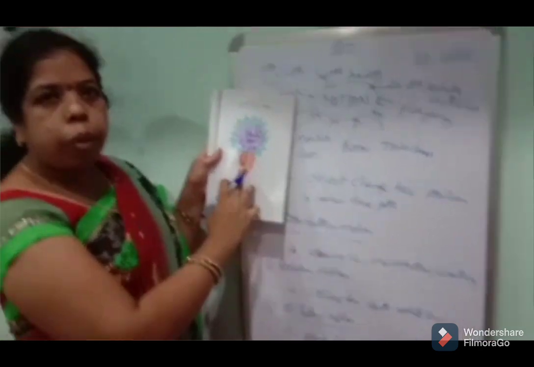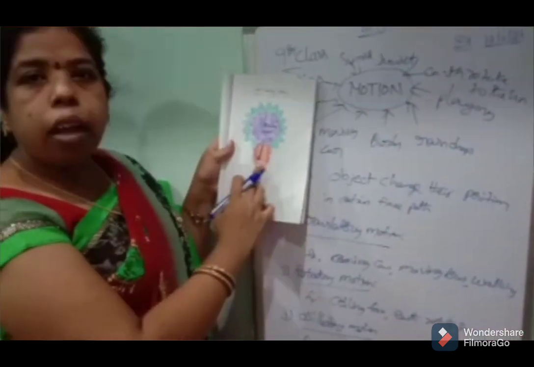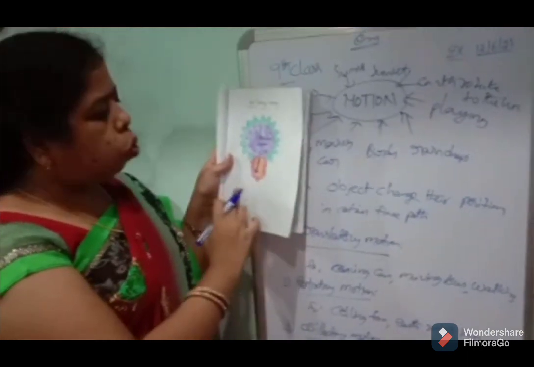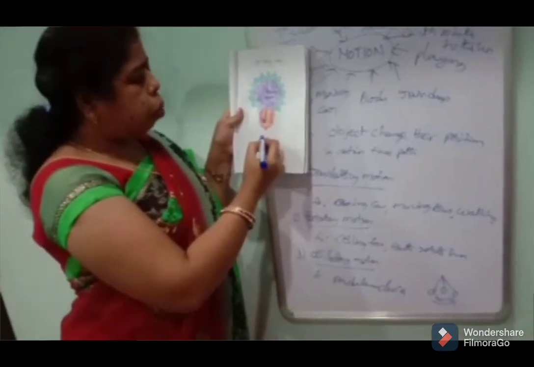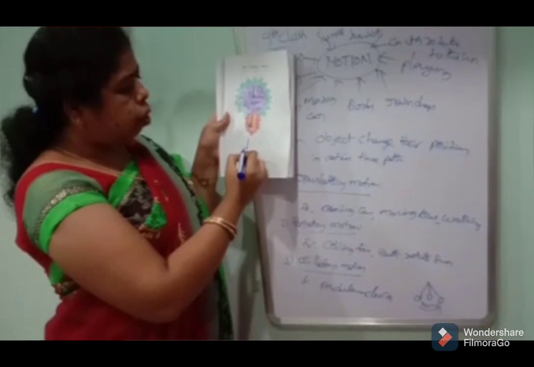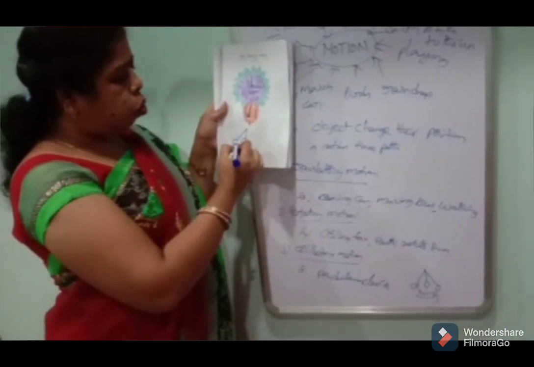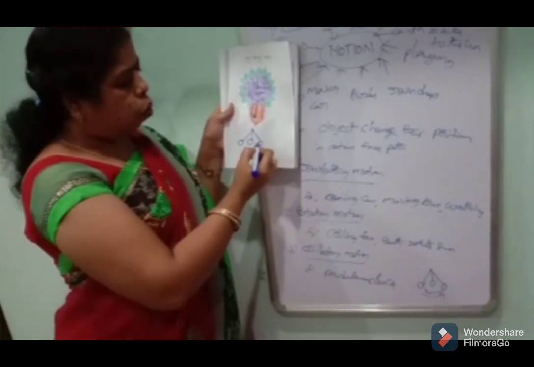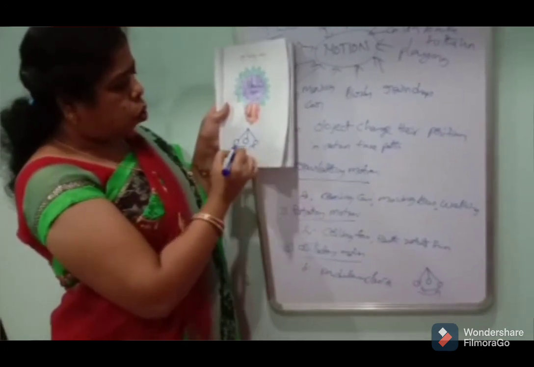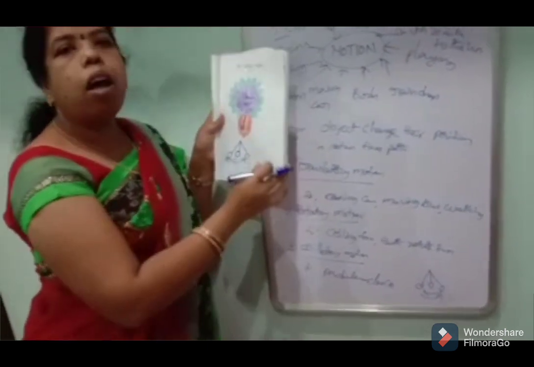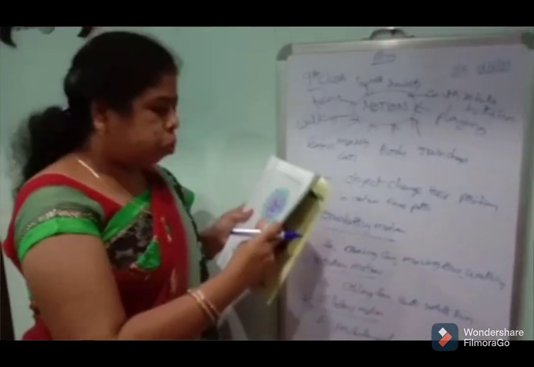The pendulum moves to and fro. These are oscillatory motion.